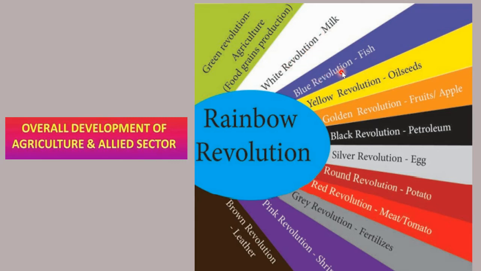Blue Revolution, for what? Fishes. All the prawn, fish, crab in the sea, that is called as Blue Revolution. Yellow Revolution is for oil seeds. Golden Revolution is for fruits and apples. Golden Revolution means it is increase in production of fruits and especially apple. Black Revolution is for the increase in petroleum production. Silver Revolution is for egg. Round Revolution, it is for potato. Red Revolution is for meat and tomato. Grey Revolution is for fertilizers.